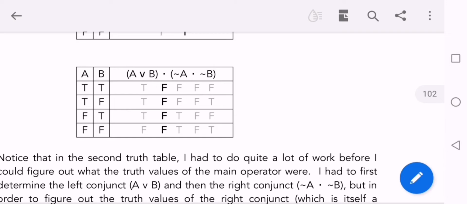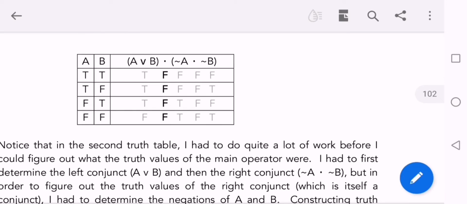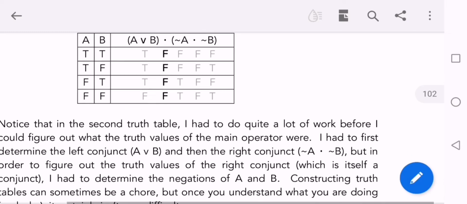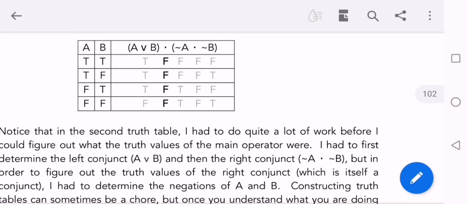Clear? So therefore, true and false will result in false, false and false will result in false, and true and false will result in false. When the statements have a conjunction between them, then in either case, if one of the values is true and the other false, the result is false.